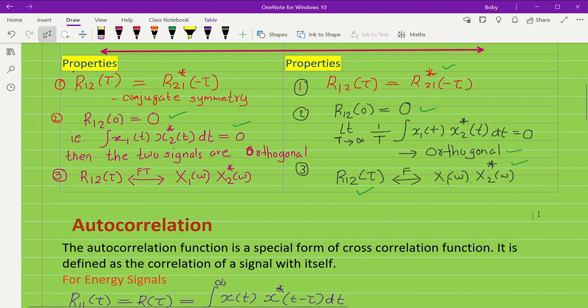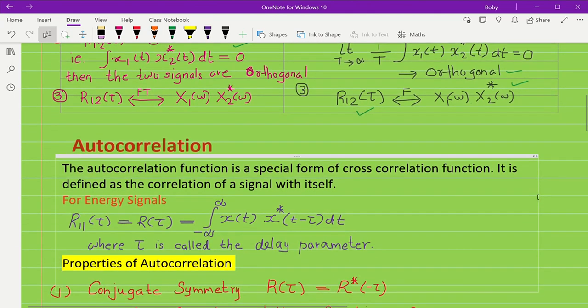That is the cross correlation. This cross correlation is the similarity between any two signals x1 of t and x2 of t.